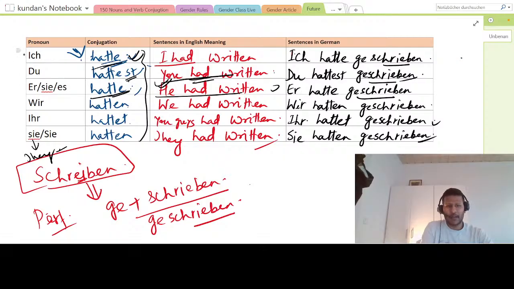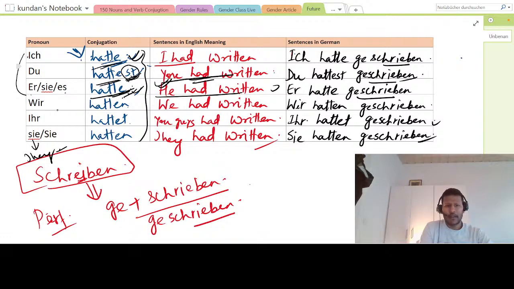Er will be the same like ich, so this also is er hatte. Always you have to remember that in the past, the ich form and er form will always be the same. The conjugated form will be always the same for any past. Okay, so ich hatte, er also hatte. But here du hattest, add st here.